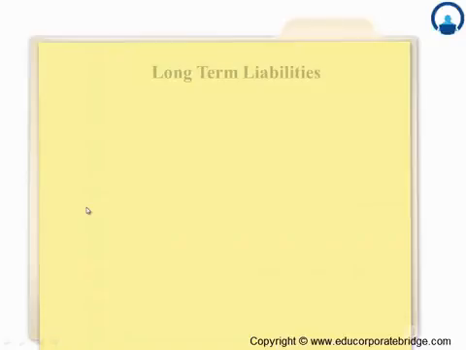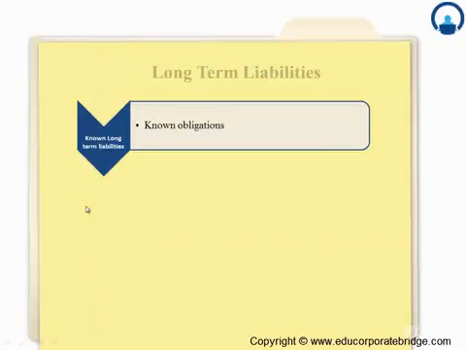Let us now look at long-term liabilities in a bit more detail. Long-term liabilities are actually classified into three types. There are long-term liabilities with known obligations. So these can be bank loans which you may have taken, or loans from others. So these are some known long-term obligations.